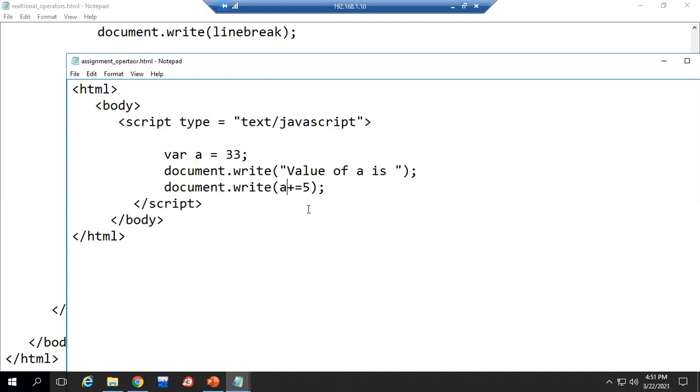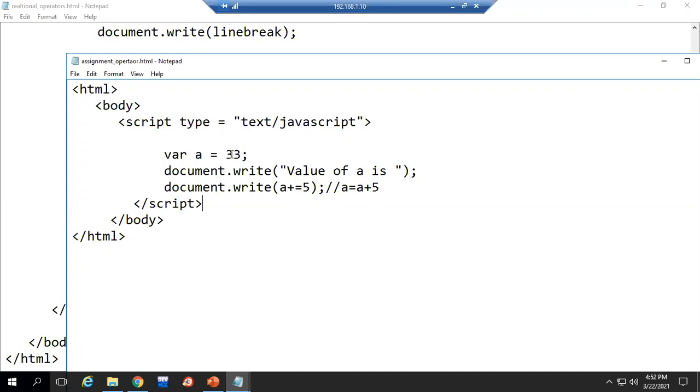So instead of writing A equal to A plus 5, I can write this shorthand way, A plus equal to 5. Its meaning is A equal to A plus 5. So you are making changes to that same variable. Then no need to write A equal to A plus 5. You can write the shorthand method plus equal to. It will do the same step.